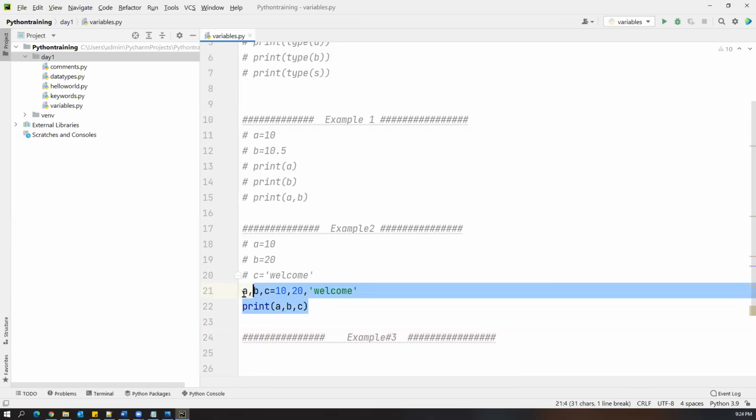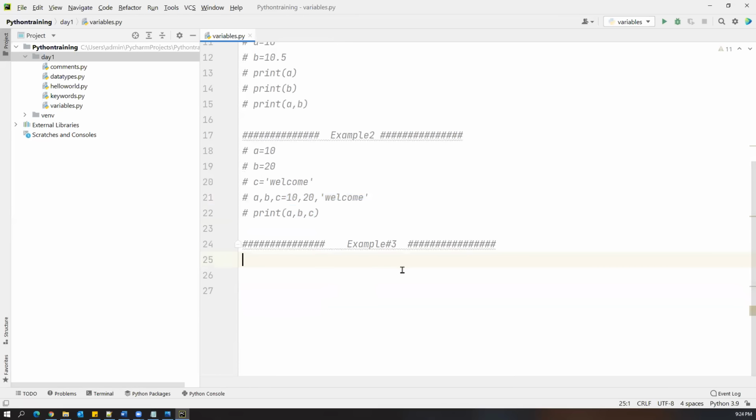Example 3. I'll also comment this. See this. I want to store a equal to 100, b equal to 100, c equal to also 100. Now how many variables did we create? Three variables, but the values are the same. A value is 100, B value is 100, C value is 100.